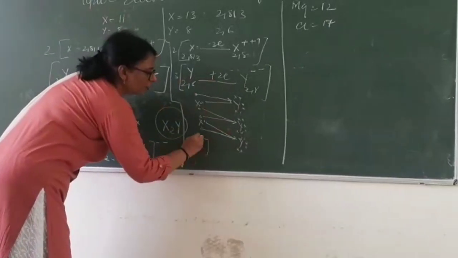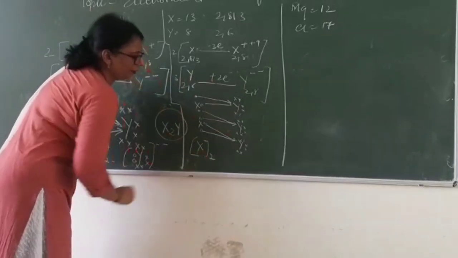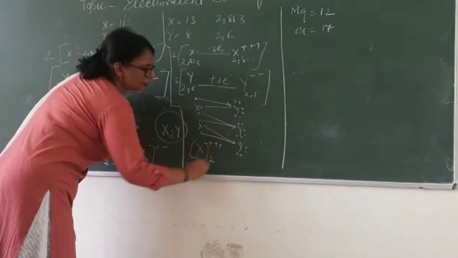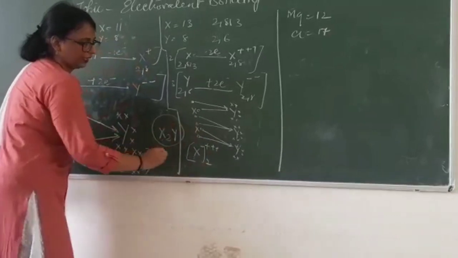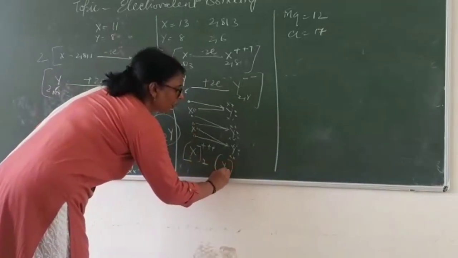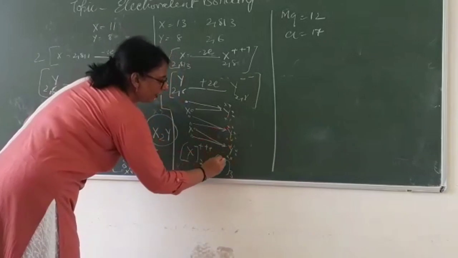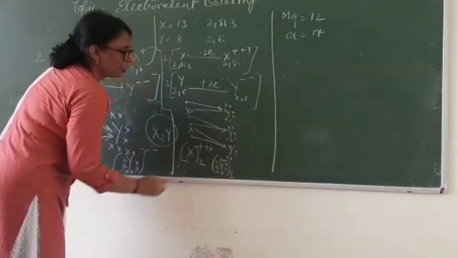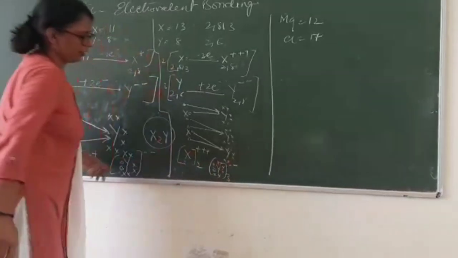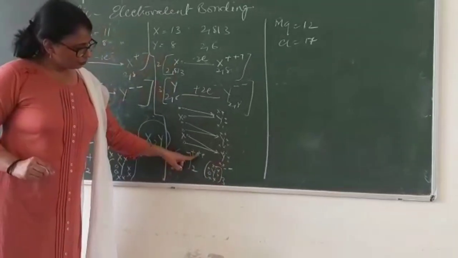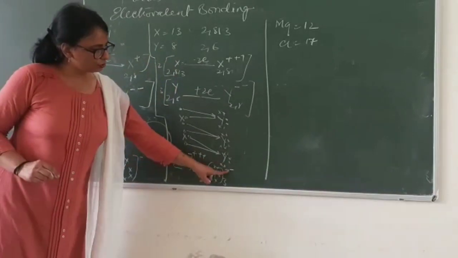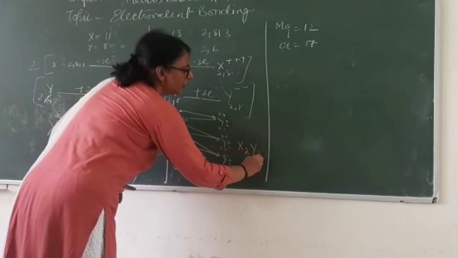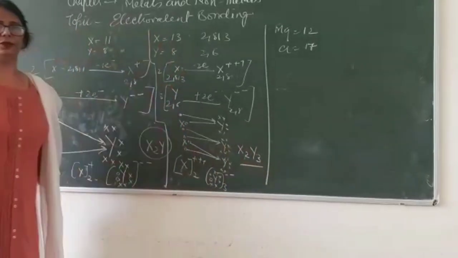So X in overall they are 2 in number, but now with the vacant outermost shell, so they are gaining 3 positive charge because each X has given 3 electrons. Y in all are 3, and each Y was having its own 6 electrons. 2 were coming from that side, so each Y is gaining 2 negative charge. So overall charges are 2 into 3, 6 positive, 3 into 2, 6 negative. So X2Y3 is the compound which has been formed.